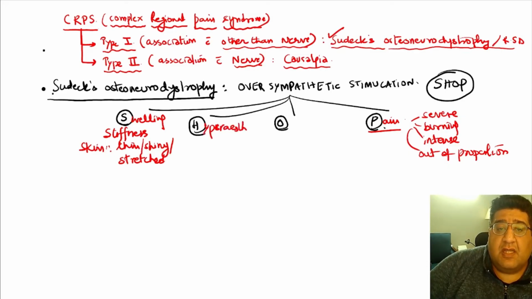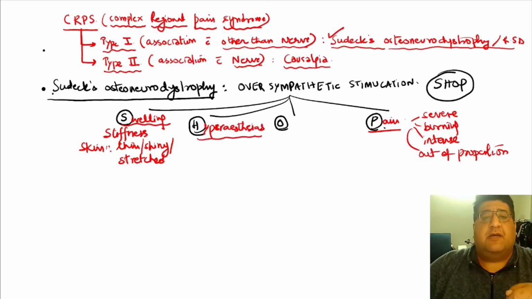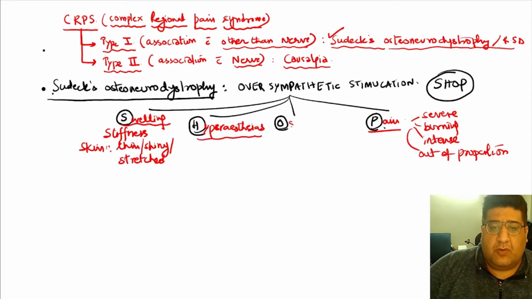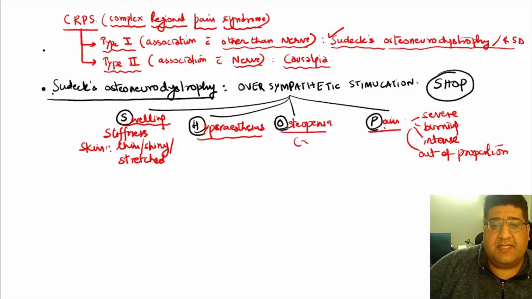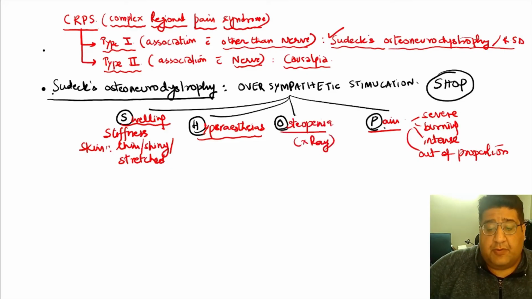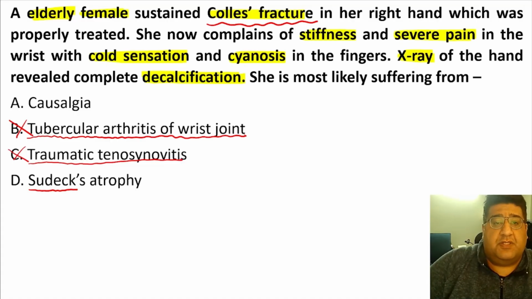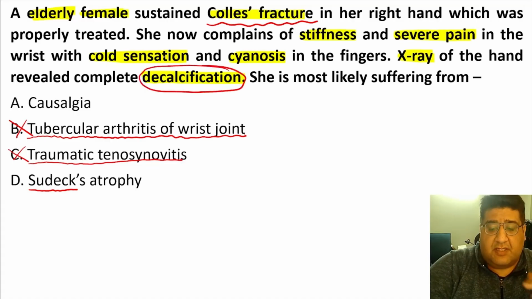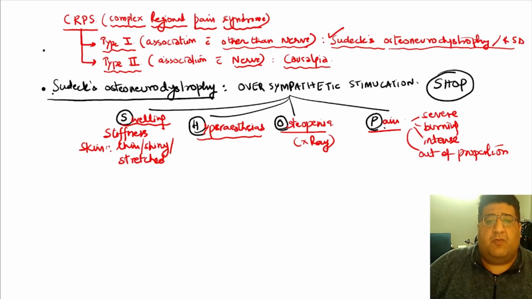hyperesthesias. I mean, even if somebody touches with a wisp of cotton, it feels as if the other person has blown a hammer on it. So, altered sensation, hyperesthesia. O stands for osteopenia on the X-ray, which I have already told you in the question. You might have noticed that there is decalcification, that is nothing but osteoporosis, but please try to understand why.